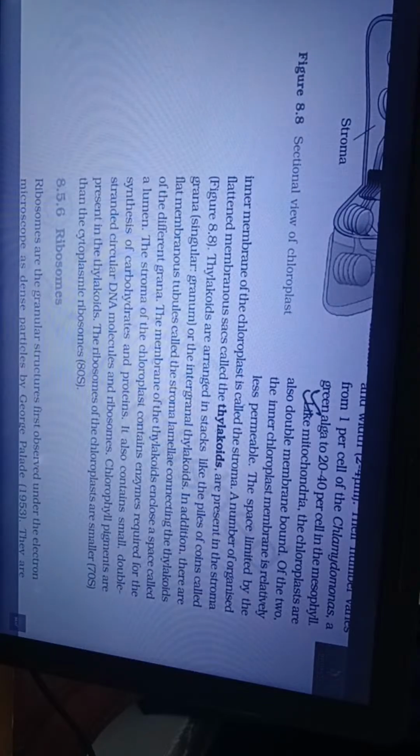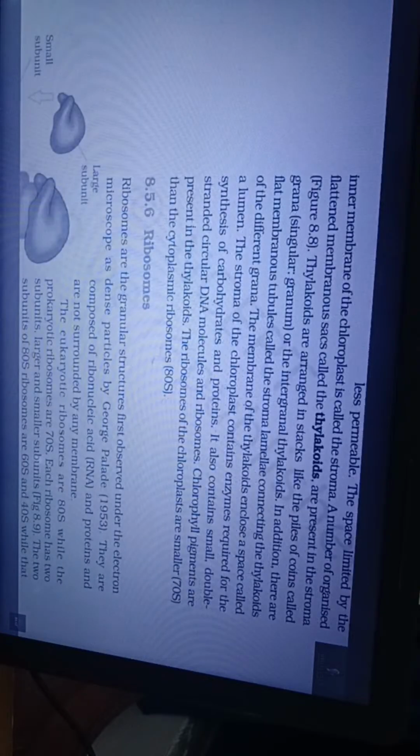Thylakoids are arranged in stacks like the piles of coins called grana, singular granum, or the intergranal thylakoids. In addition, there are flat membranous tubules called the stroma lamellae connecting the thylakoids of the different grana. The membrane of the thylakoids encloses a space called a lumen. The stroma of the chloroplast contains enzymes required for the synthesis of carbohydrates and proteins.